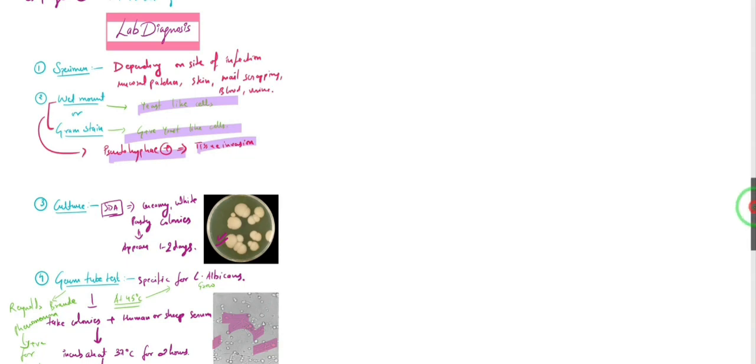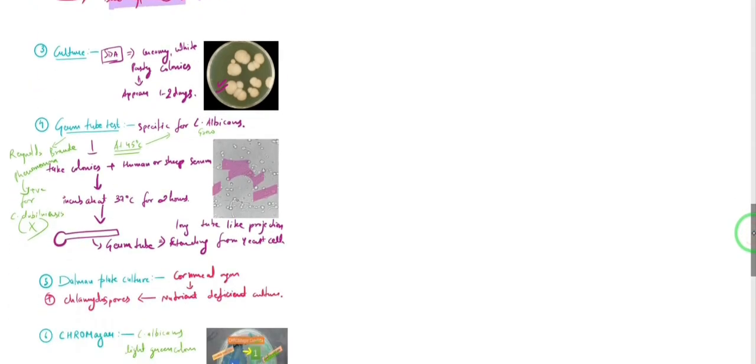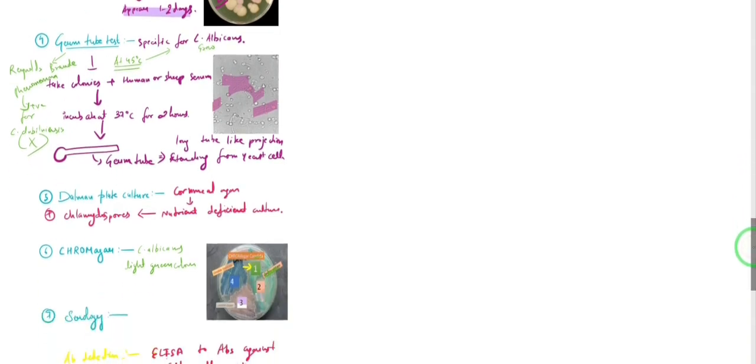Then you're going to do culture on Sabouraud dextrose agar, which is going to show you creamy white pasty colonies, which appear in about 1 to 2 days, and these are the specimens of that. Right, then you are going to do a very specific test for Candida albicans, which is, by the way, the most common and the most pathogenic species that you are going to suspect if you're suspecting candidiasis.